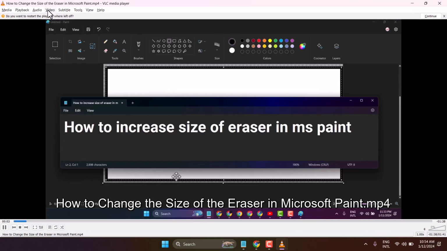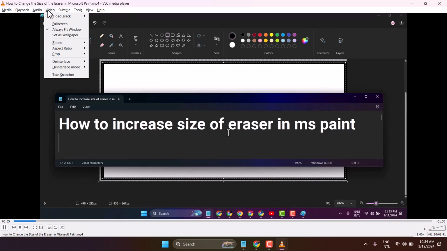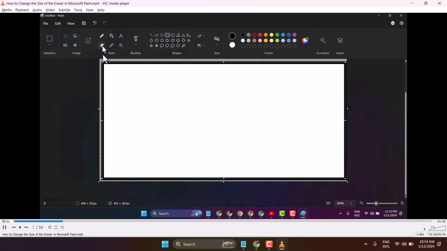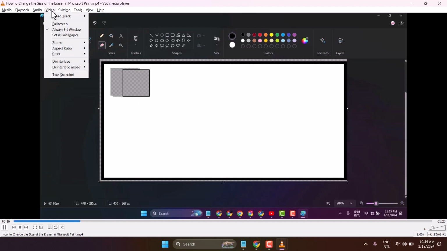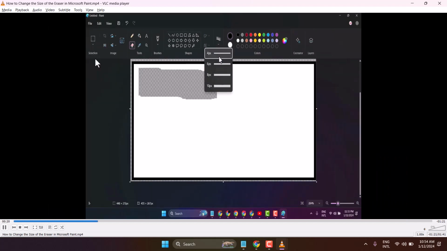Just guys, you have to click on Video, then move the cursor to Aspect Ratio. Here you have to select Default or you can select another one. So set this aspect ratio as per your requirement.